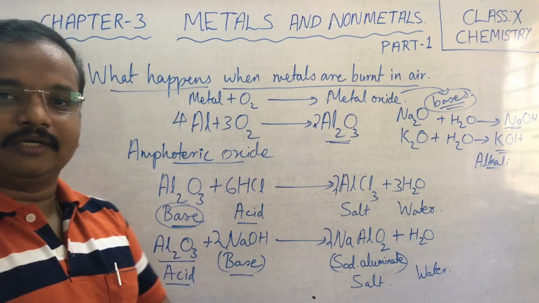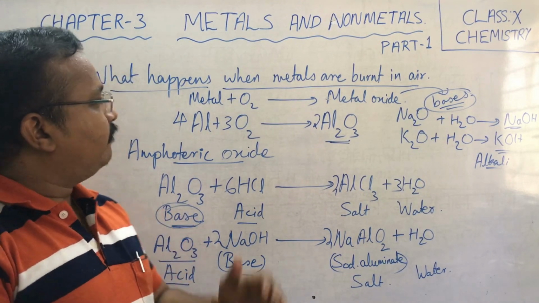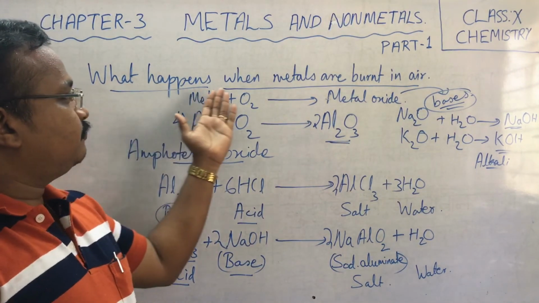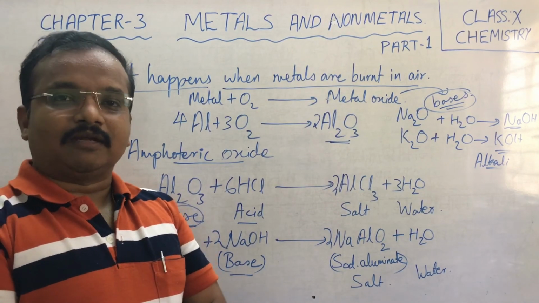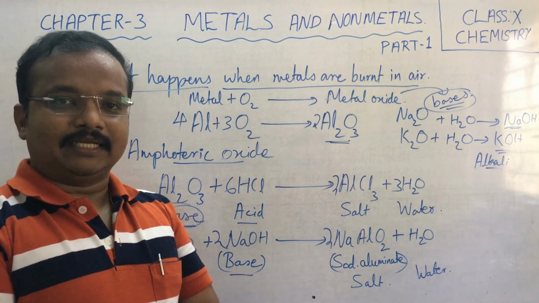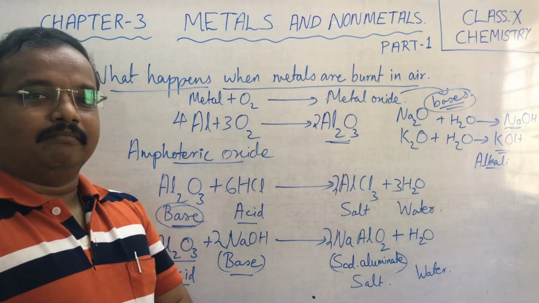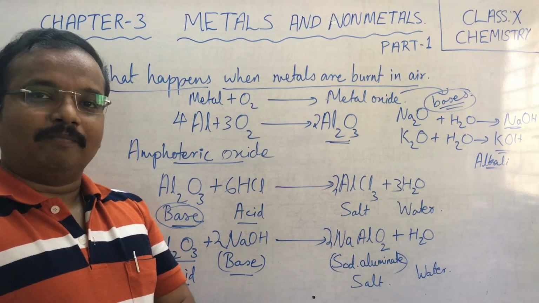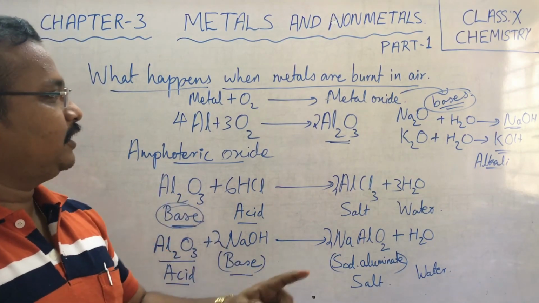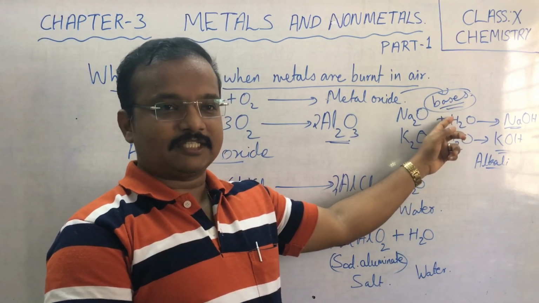Clear? Now children, today we have learned about physical properties of metals and non-metals, and we have also discussed what happens when metals are burned in air. That is the first chemical property of metals, that metals react with oxygen to form metallic oxides. Remember children, metallic oxides are basic in nature, or bases are formed.